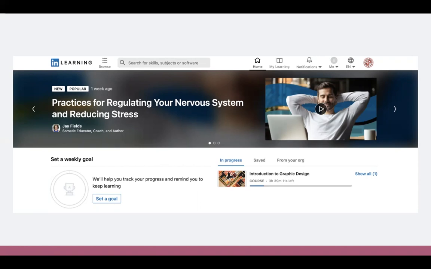And what's really great about these courses is that aside from having a great variety, once you've finished a course, you are able to get a LinkedIn certificate, and you have the option of posting that on your LinkedIn profile and letting others know that you are currently learning, or sometimes you can even put it on your resume. So it's definitely great to have those LinkedIn Learning courses and get those certificates.